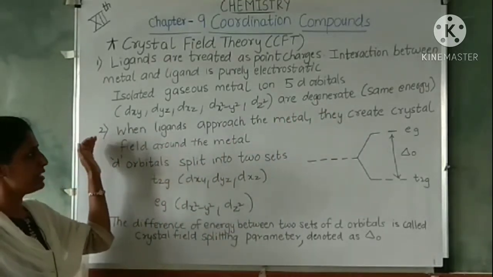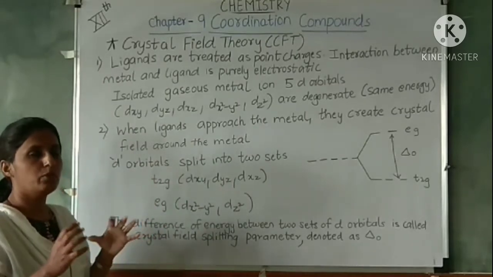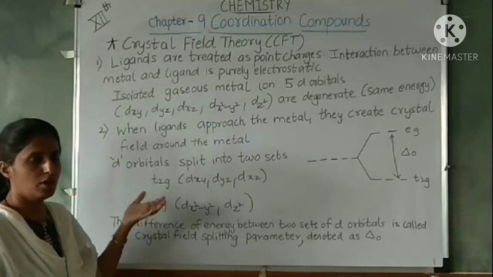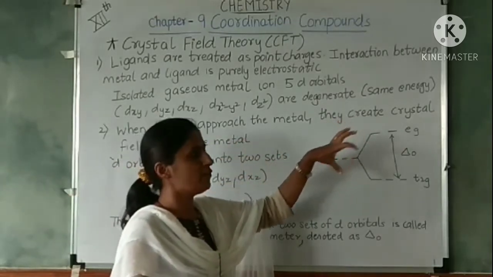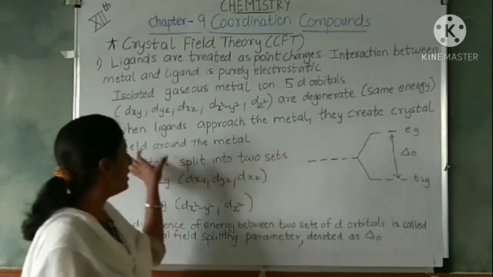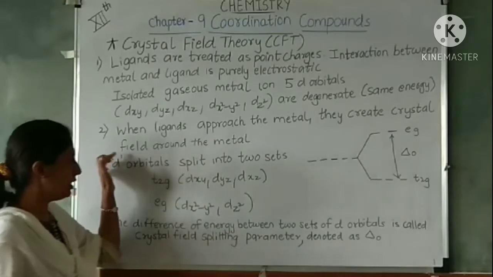The next point is that when the ligands approach the metal to form the complex, they create a specific field around the metal, and this field is nothing but your crystal field.